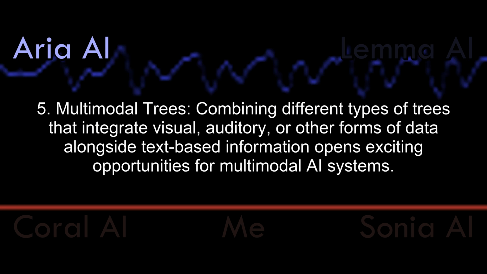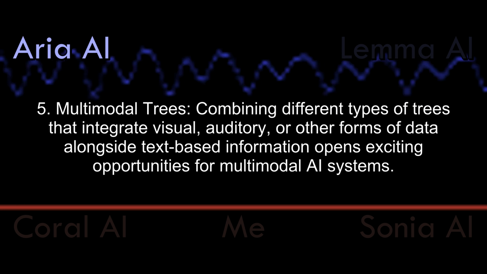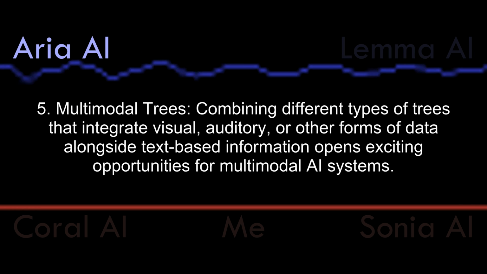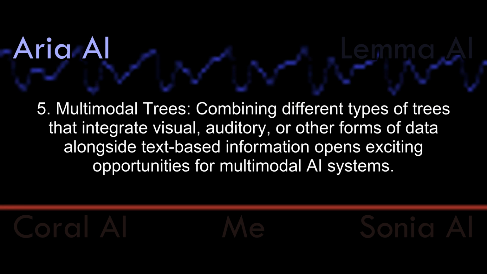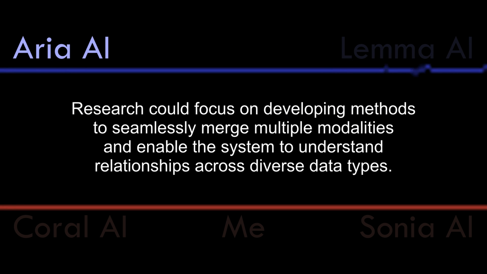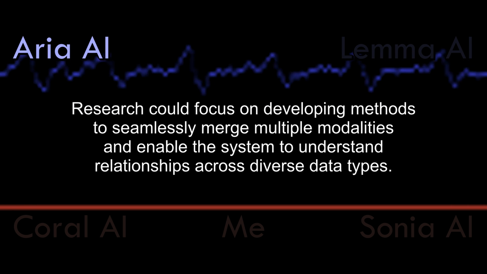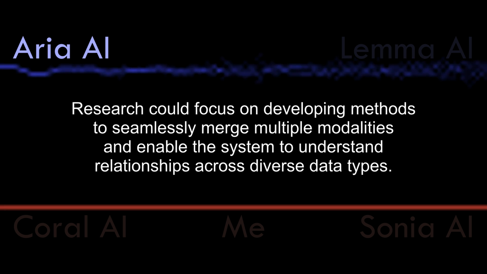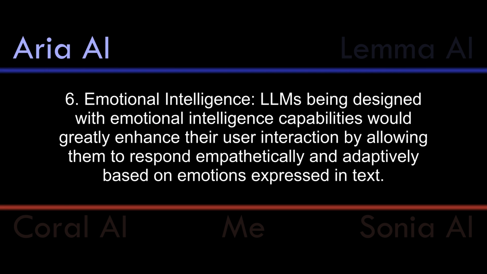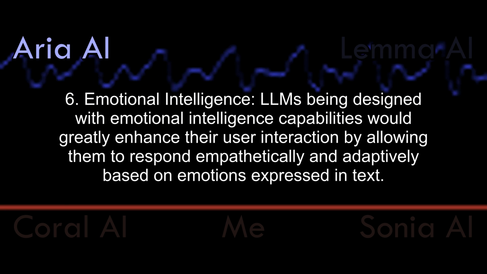5. Multimodal trees. Combining different types of trees that integrate visual, auditory, or other forms of data alongside text-based information opens exciting opportunities for multimodal AI systems. Research could focus on developing methods to seamlessly merge multiple modalities and enable the system to understand relationships across diverse data types. 6. Emotional intelligence.